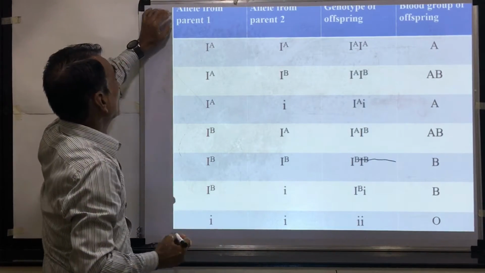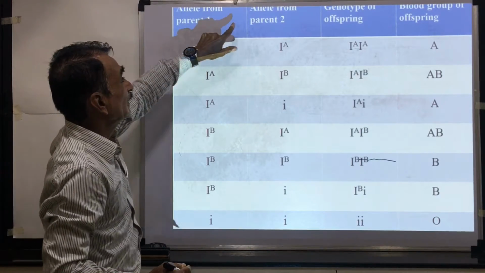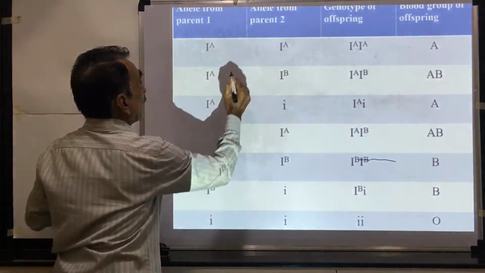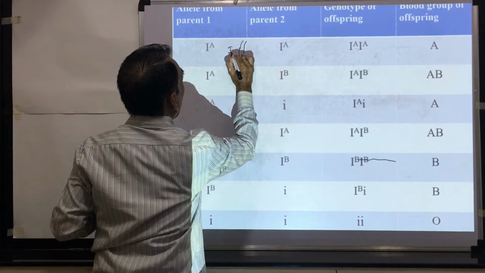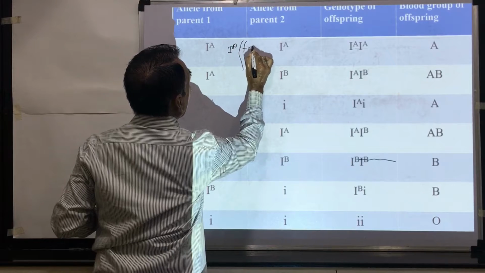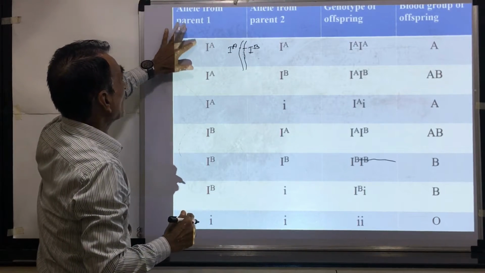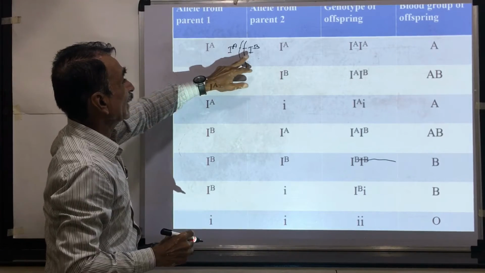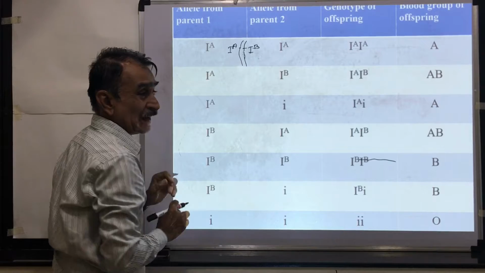If this is the allele from one parent and this is the allele from the other parent, it means there are two chromosomes. This chromosome has IA and the other has IB. One chromosome comes from one parent, another chromosome comes from the other parent. Suppose this is the organism.